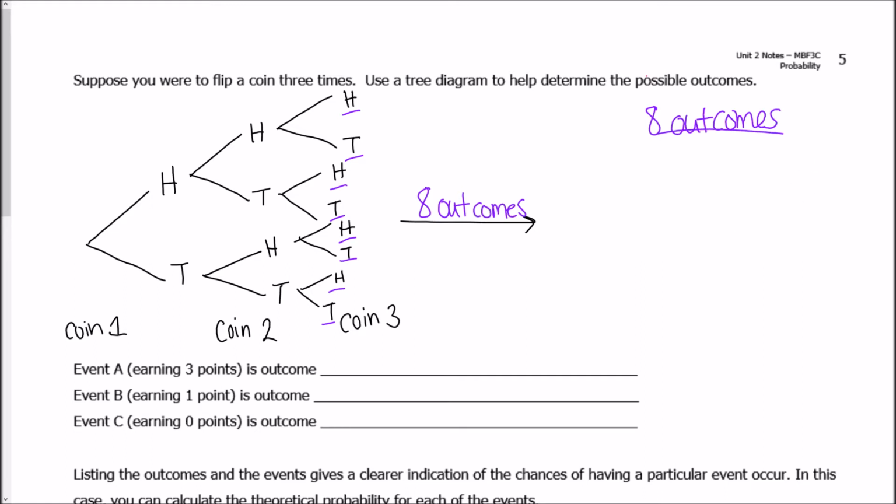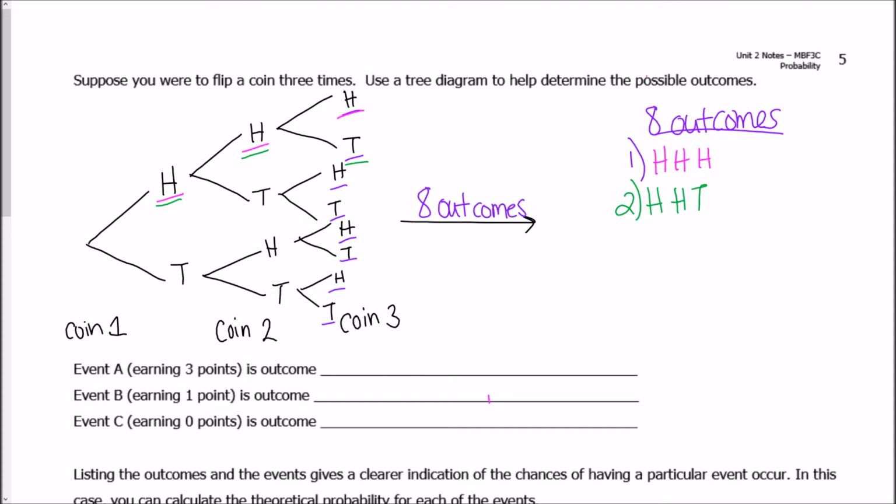So my 8 outcomes are going to be as follows. The first one would be I got heads first, heads second, and then heads third. So I could get heads, heads, heads. Okay? My second outcome is saying that I could get heads first, heads second, but then tails third right here. So I could get heads, heads, tails.